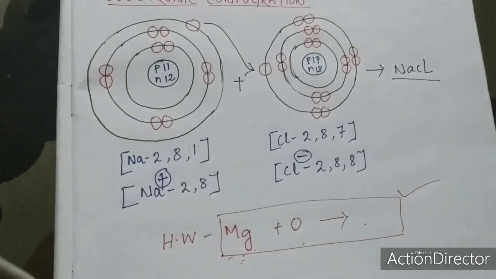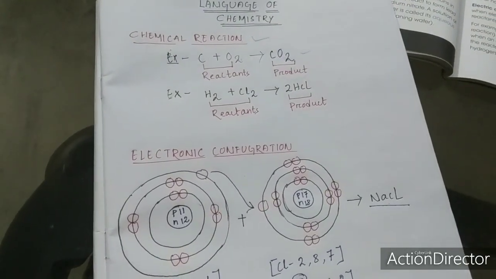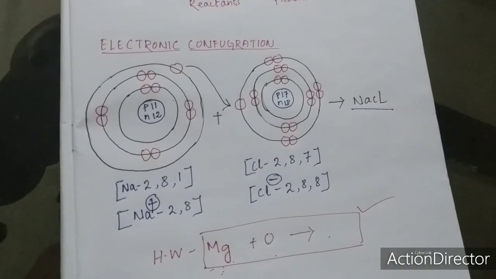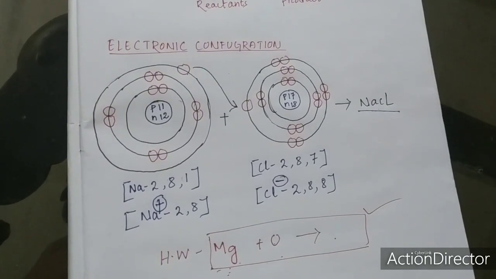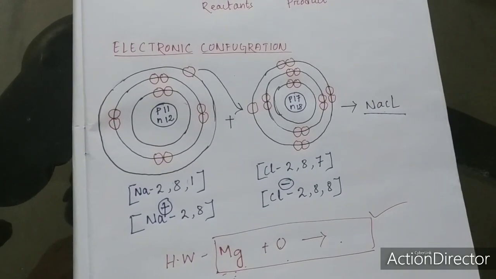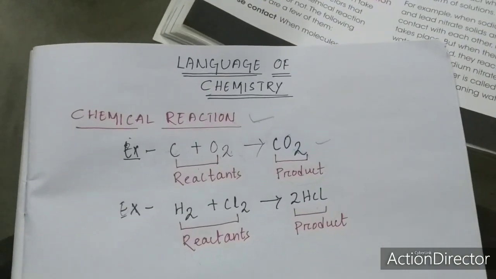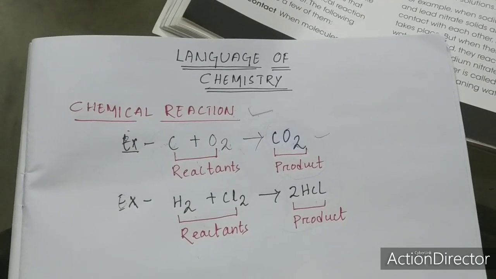So here we have discussed 2 topics, chemical reaction and electronic configuration, and I have also given you one homework. Try to do it. How many oxygen do you need for the combination of magnesium and oxygen? See, for the product hydrogen chloride, we need 1 hydrogen and 1 chlorine.